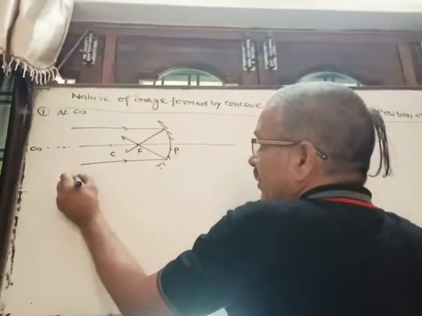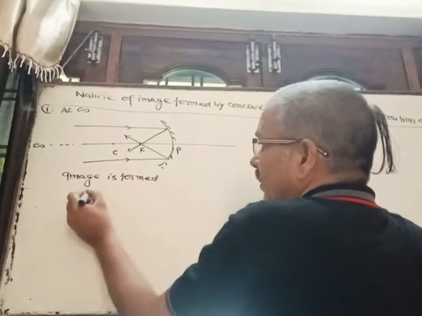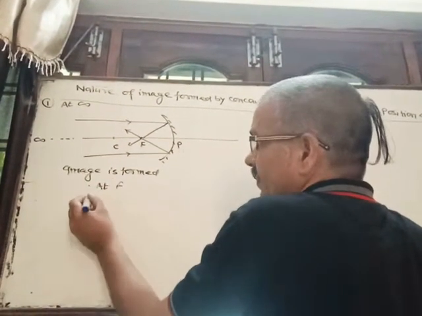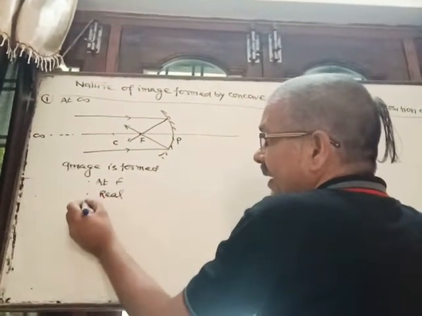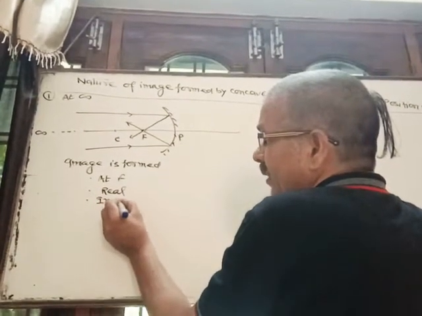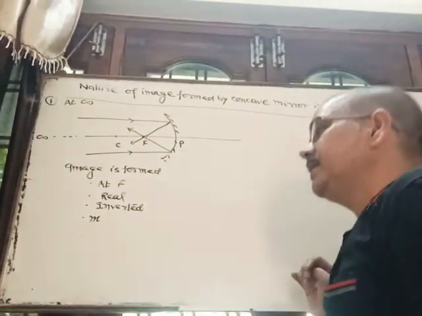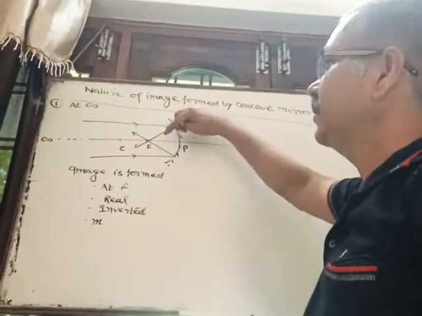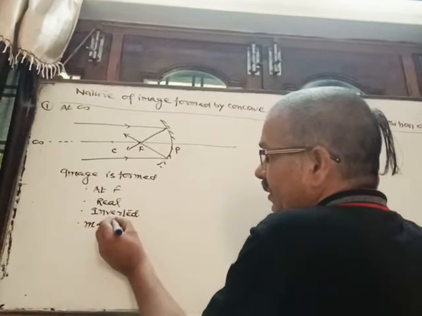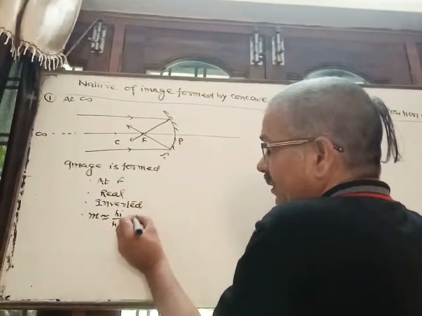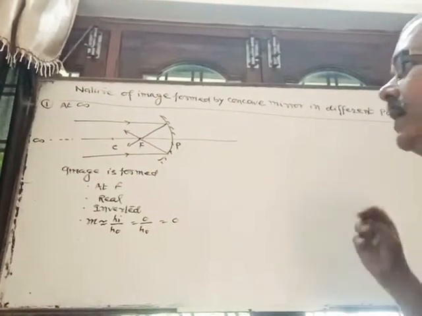So the image is formed at focus, and since the image is formed in front of the mirror, it is real, and real images are always inverted. Here, magnification, as you know, is the ratio of height of image to height of object. The size of the image is point size, so the height of the image is supposed to be 0. So magnification is height of image by height of object, which is 0 upon height of object, that is 0. So magnification is nearly 0.